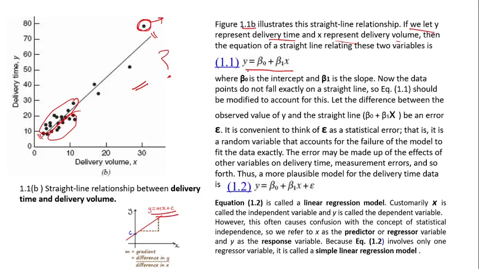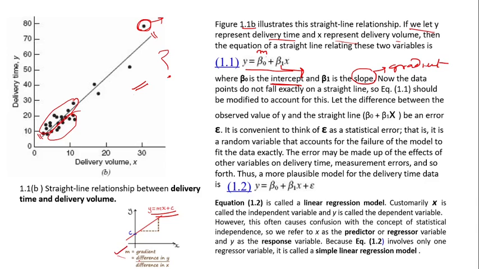So m is the gradient, or slope, which we call beta 1. Beta 1 is the gradient or slope, and beta 0 is the intercept.